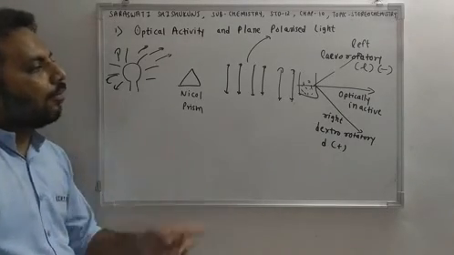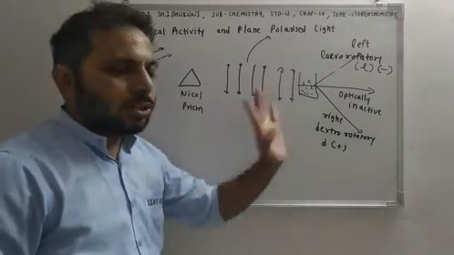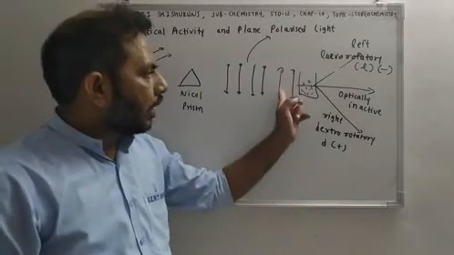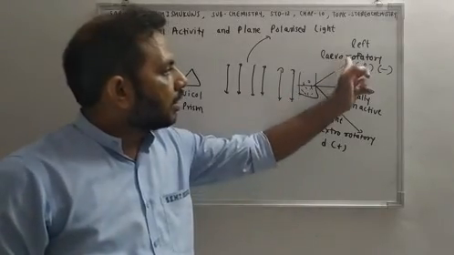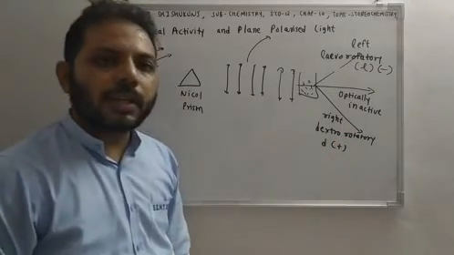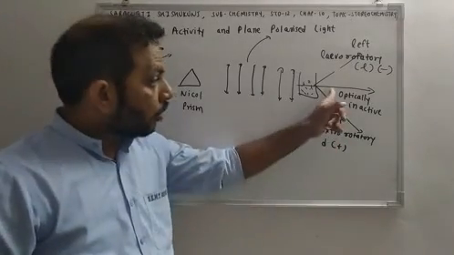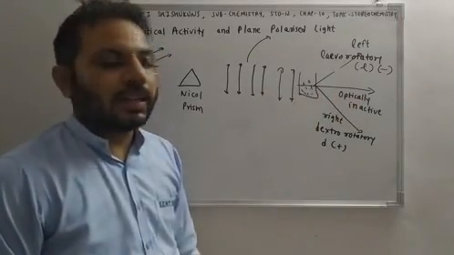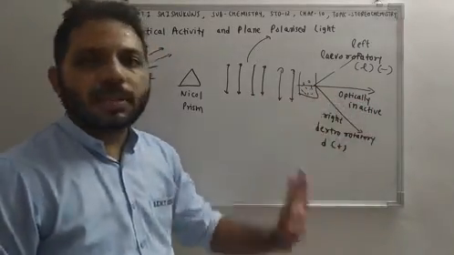Okay. We are passing this light through any solution. There are three possibilities. If light is rotating in left direction, it is levorotatory. If light is rotating in right direction, it is dextrorotatory. If there is no rotation of light, if light is transmitting in a straight line only, then we can say that optically inactive compound is there, right?